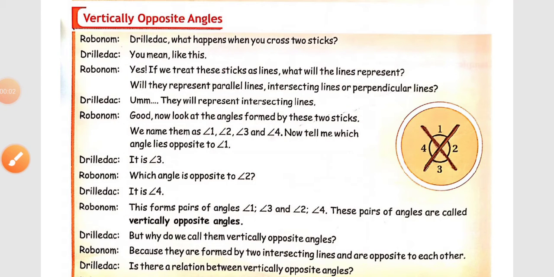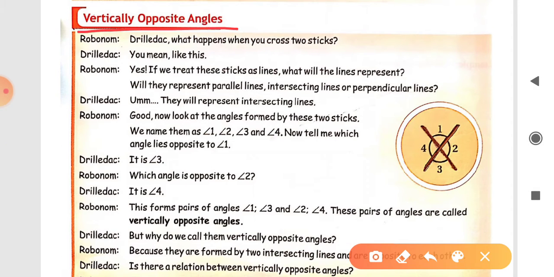Hello students, today we will discuss vertically opposite angles. What are vertically opposite angles? You already know about intersecting lines.